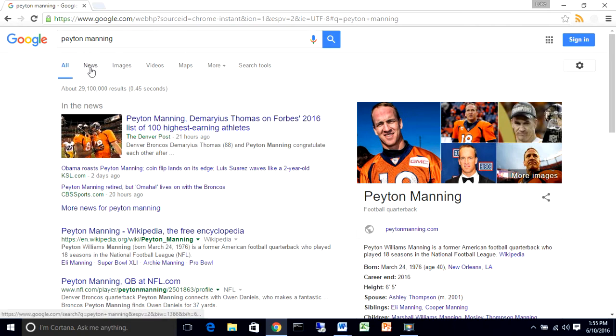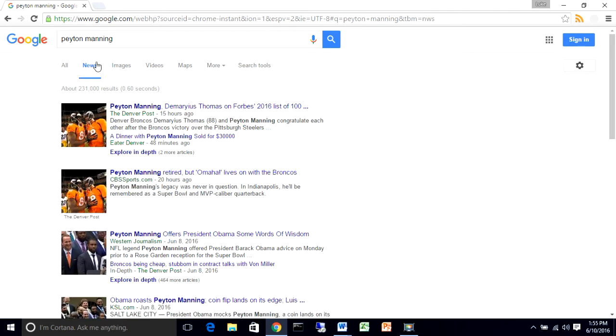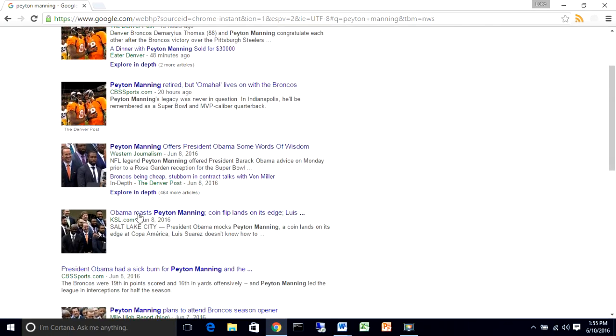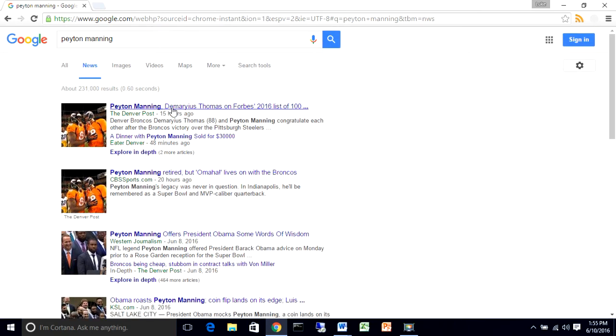want to go right up here to news, which is the same as in the news here, but it gives me more in depth. So if I want to do a news search for Peyton Manning, it'll give me all the most recent articles about Peyton Manning. Okay, I can see some articles here about him visiting the president for the Super Bowl win. I can see an article here 15 hours ago about him and a fellow Denver Bronco, Demaryius Thomas, and how they have made lots of money. Okay, it gives me all this information and tells me just from 15 hours ago. So that's the greatest news about Peyton Manning.